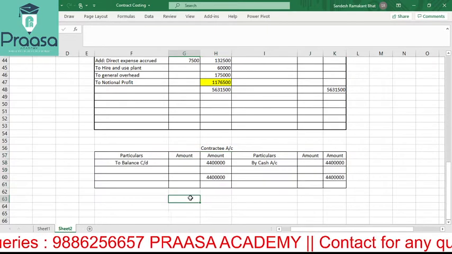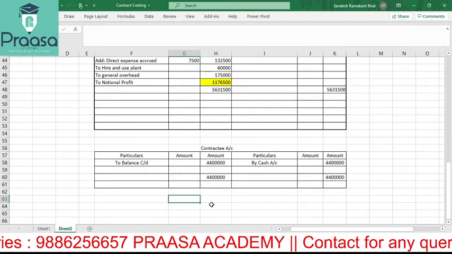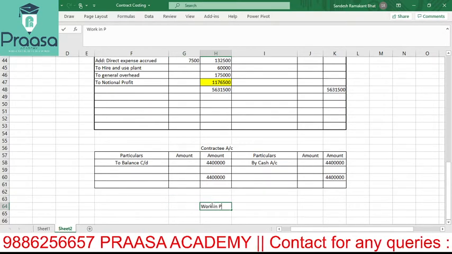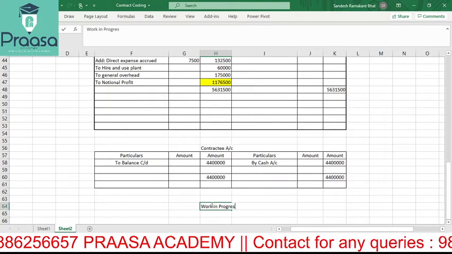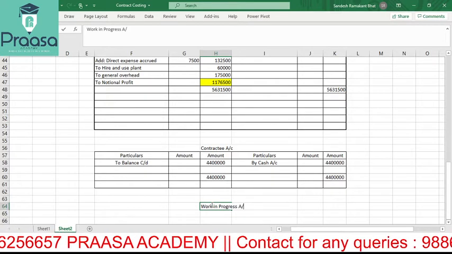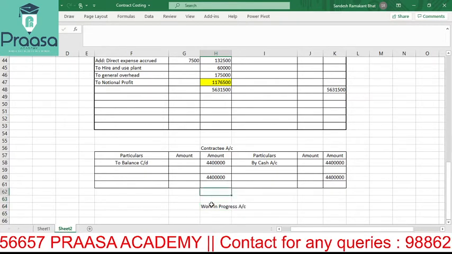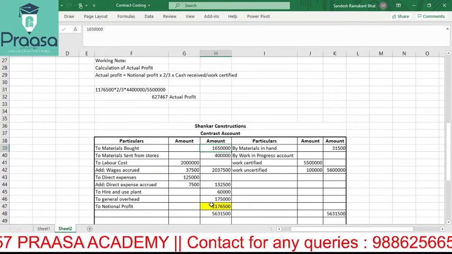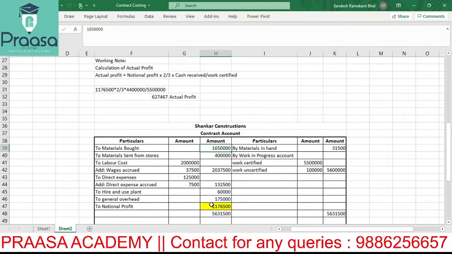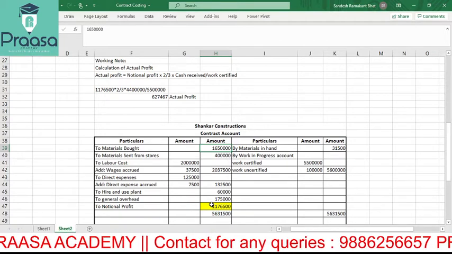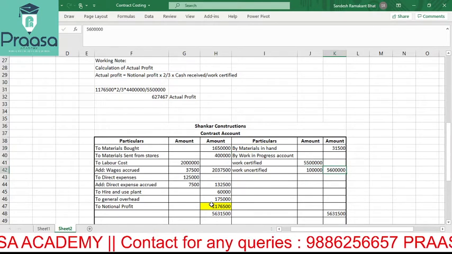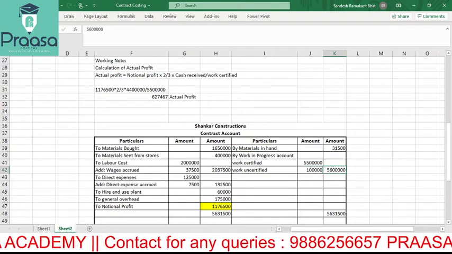Okay, balance carried on. Next, which one? Work in progress account. We know what is work in progress. We have considered 56 lakh here in the work in progress account, outer column, right? I will just shade it.